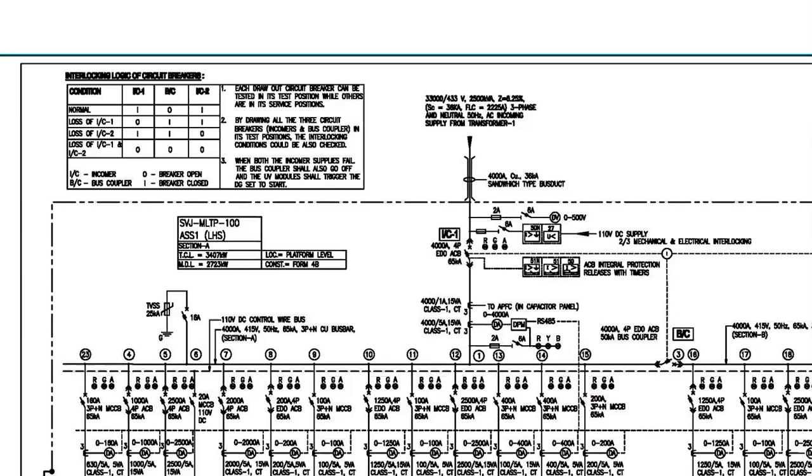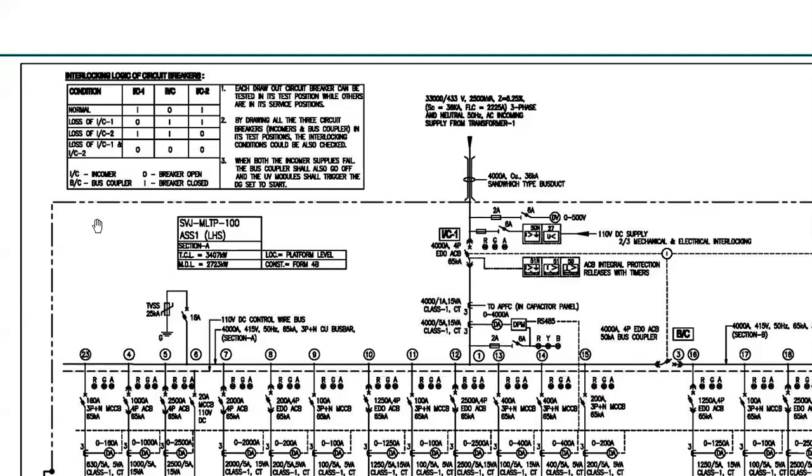But in the other case, where we are designing a building, of course, cost is a matter. In that case, it may not be prudent to do a design with so much diversity. These things have to be kept in mind: in case one incomer or one transformer fails, then through the bus coupler, the system has to be designed in such a way that the emergency supplies are maintained.